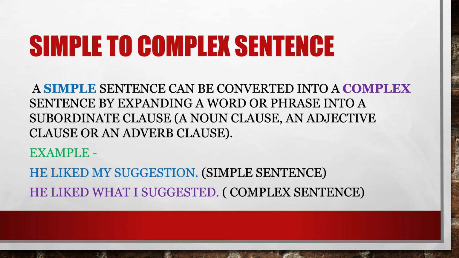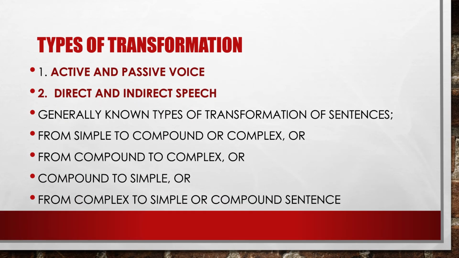That has been prescribed by the University of Rajasthan for the students of BA, BCom, BSc Part 1. These two grammar topics are active and passive voice and direct and indirect speech. When we say transformation of sentences, generally students get the point that there are only transformation from simple to compound or complex, or from compound to complex or compound to simple, or from complex to simple or compound sentences.